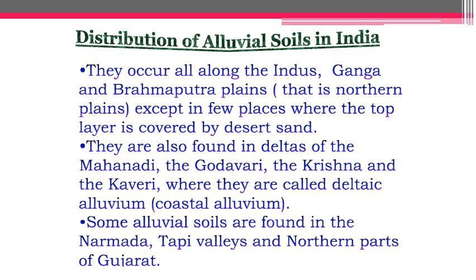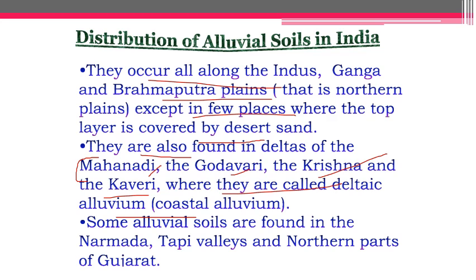When we talk about distribution of alluvial soil, where it is distributed, just now we saw the map. They occur all along the Indus, Ganga and Brahmaputra plains, which is the northern plain, except in few places where the top layer is covered by desert sand of Rajasthan. They are also found in deltas of Mahanadi, Godavari and Krishna. Mahanadi delta is found in Odisha, Godavari in Andhra Pradesh, Krishna again in Andhra Pradesh and parts of Tamil Nadu, Kaveri in Tamil Nadu, where they are called deltaic alluvium.